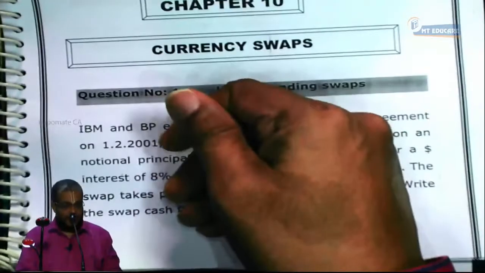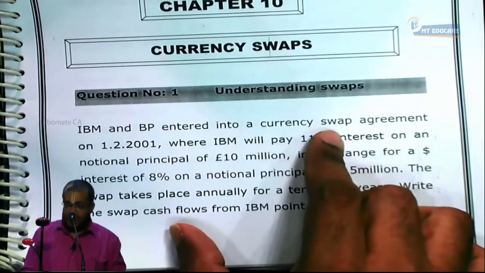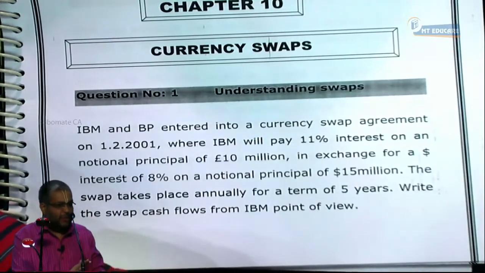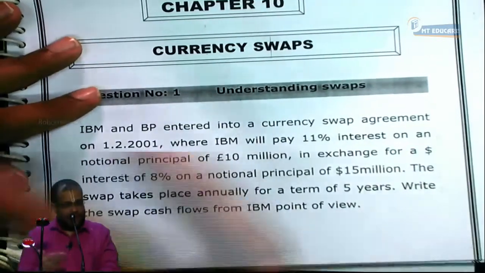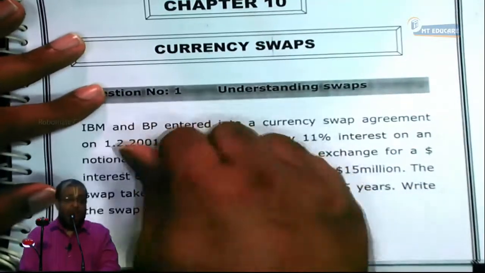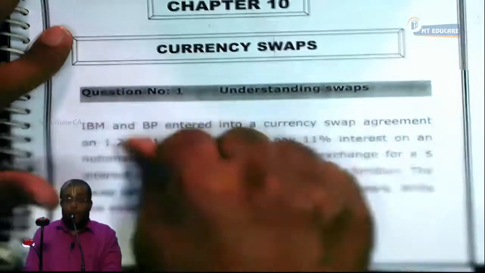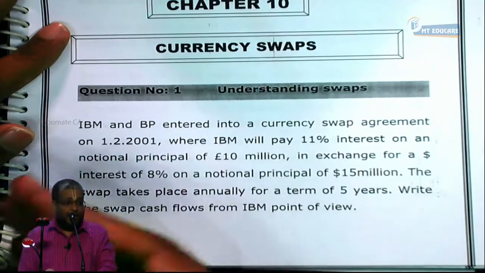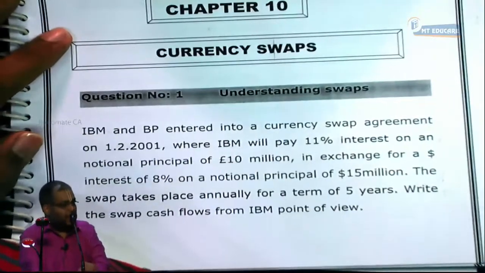Suppose this swap started after 1 or 2 years. Surely these two interest rates may change or not. 11%, 8%, maybe 10% and say 6%, something may change. That may be a change in the interest rate in the two countries. The Federal interest rate may be hiked or lessened and so on. Not only that, there is also a change in the exchange rate, which is not following the IRPT route. Now tell me, one of the parties will be having an asset in the swap, the other will be having a liability. That is, the swap will be an advantage for one party and a disadvantage for the other party.